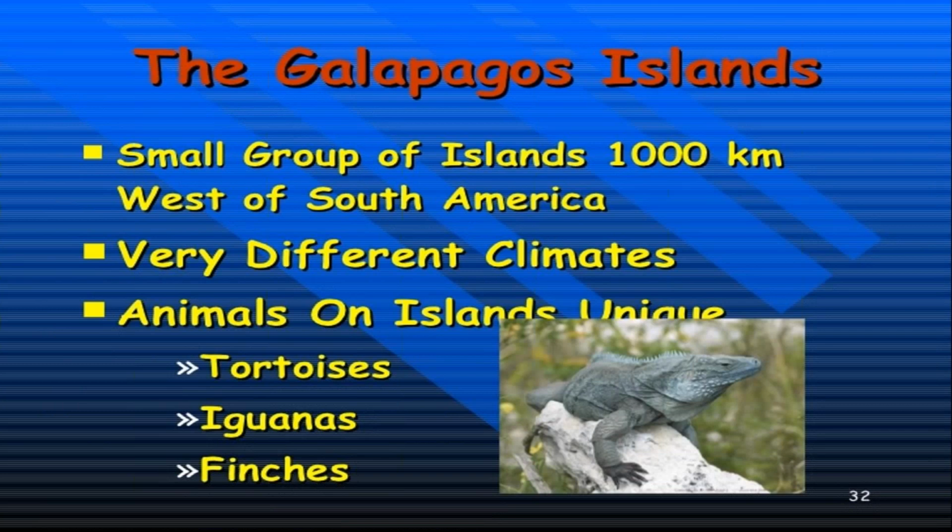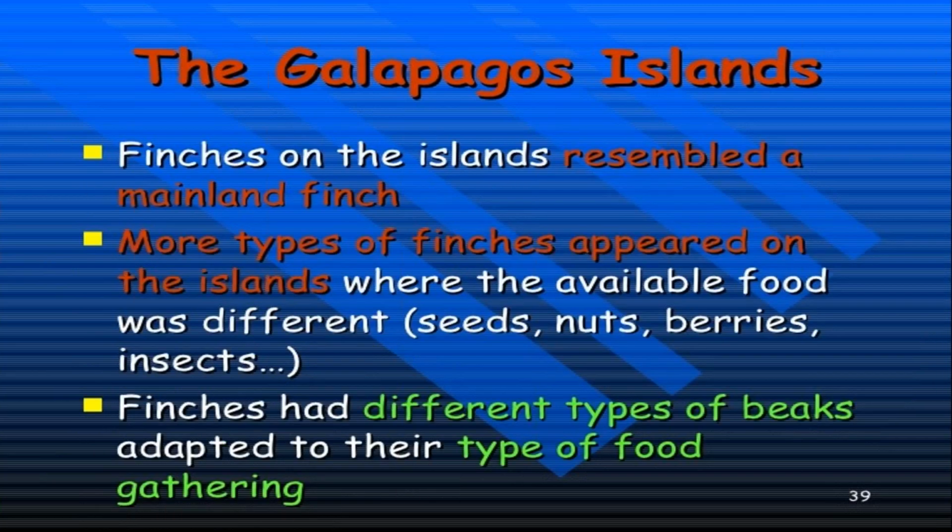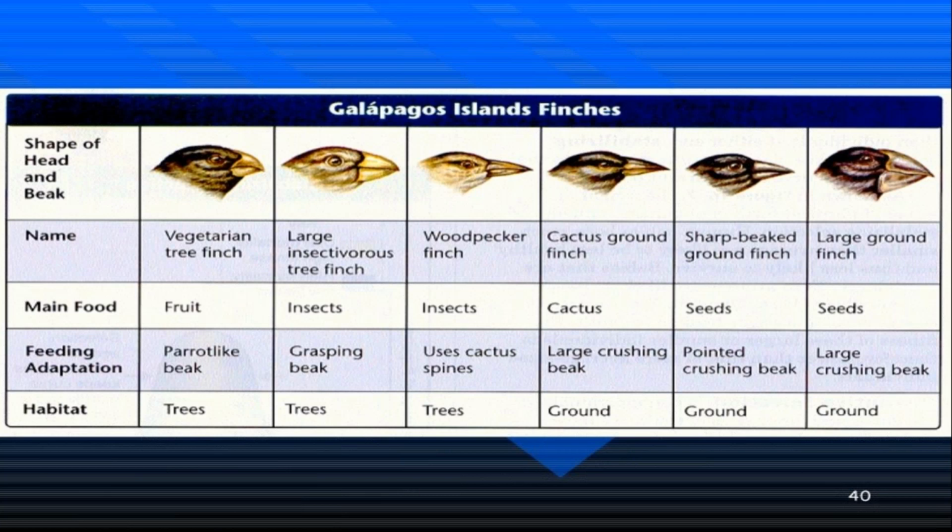When he was traveling to the Galapagos Islands, which are 1000 kilometers from South America, he observed that different types of finches were present on the islands. These finches tried adapting themselves to the conditions, and after adaptation, from 5 species, 13 species of finches developed. This was the example of adaptive radiation given by Darwin. Darwin gave the theory of survival of the fittest, the theory of natural selection, and the theory of adaptive radiation.